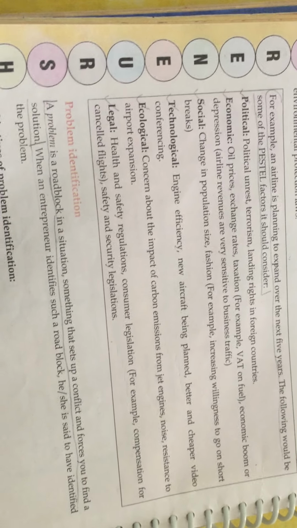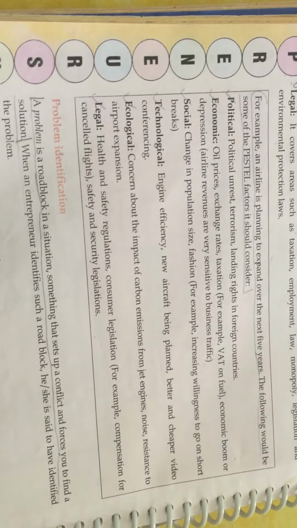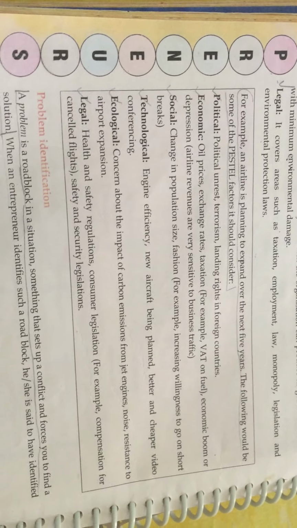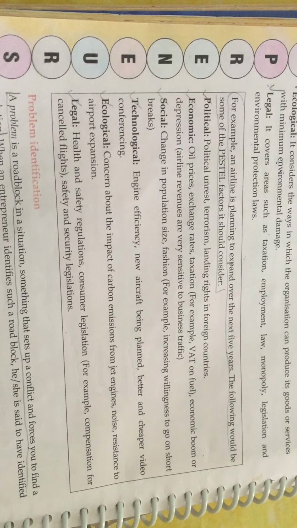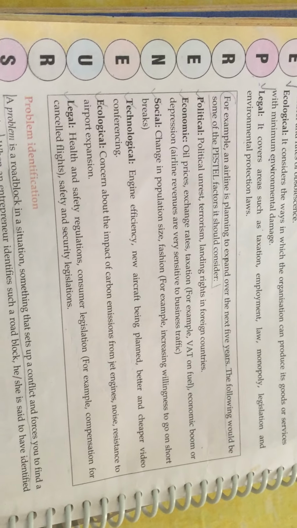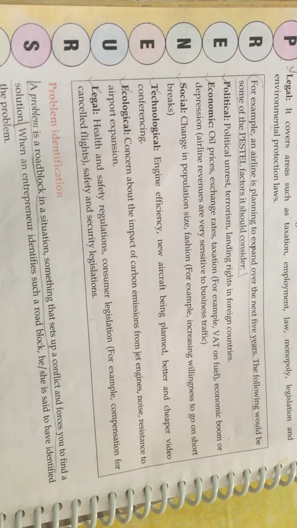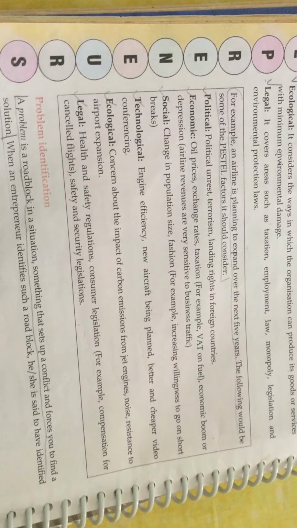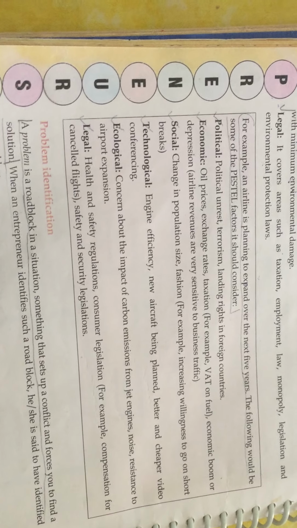Technological factors include engine efficiency, new aircraft being planned, better and cheaper video conferencing. So it would also see what kind of technology they can have, okay, what kind of engine they are having, or if any new aircraft has been planned, so they have to opt for that also, better and cheaper video conferencing, everything. So technological factors are also to be taken into consideration. When talking of ecological, they will be concerned for the impact of carbon emissions. There are certain rules and regulations for the carbon emissions from the jet engines, also the noise, resistance to airport expansion, everything. So these things are to be taken into consideration.